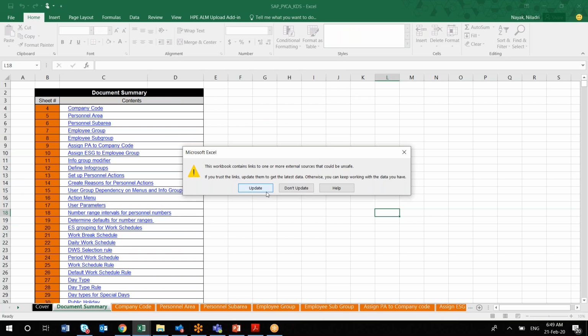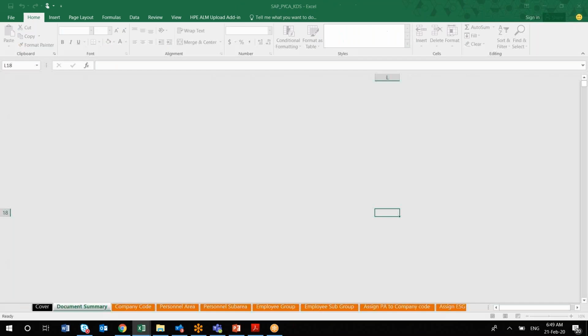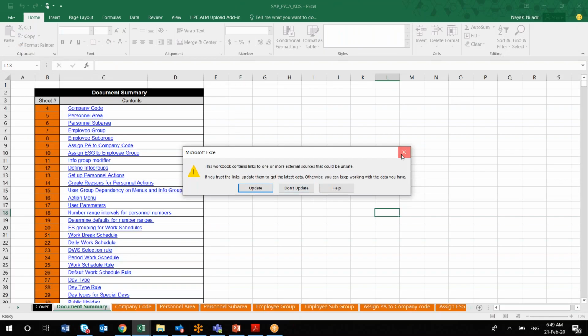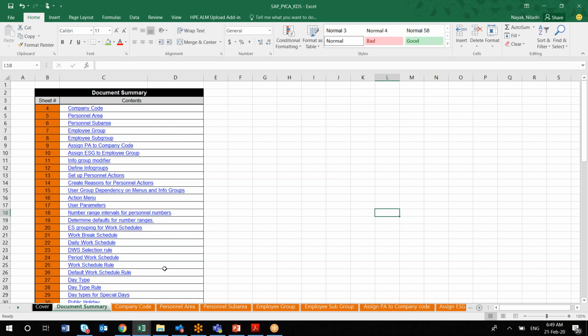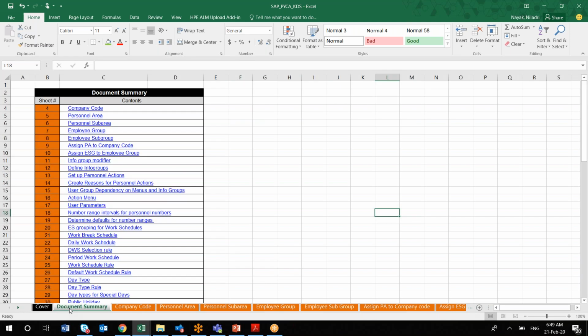Can you see this KDS document? Yeah. So if the client is a brand new customer to SAP, then you have to use this separate document. It is not offered by SAP; I have created it from my experience.